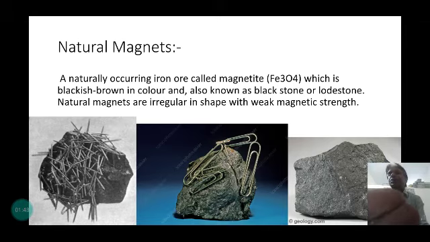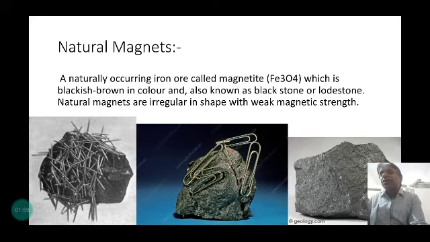Magnet was first discovered by the Greeks when they found that some substance attracted iron.